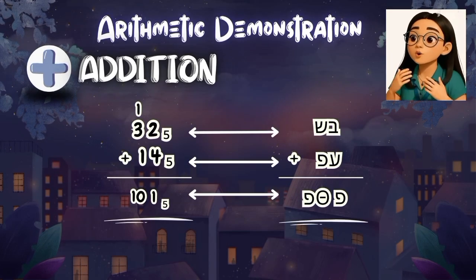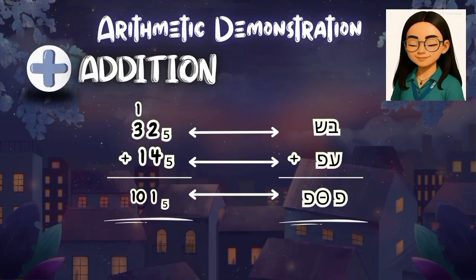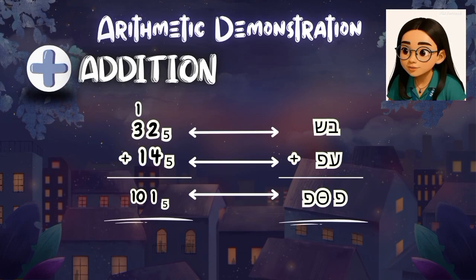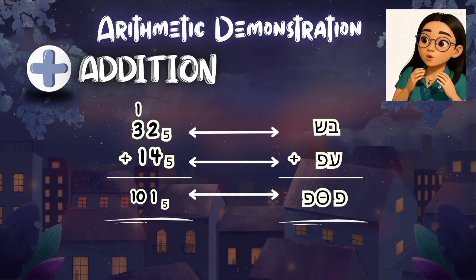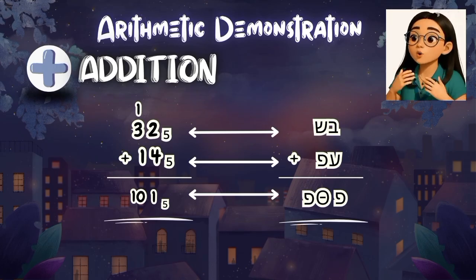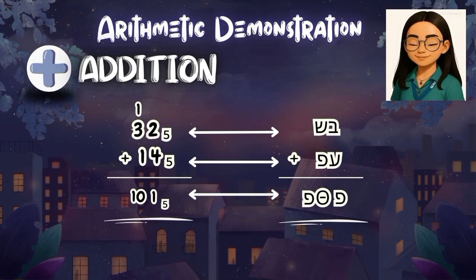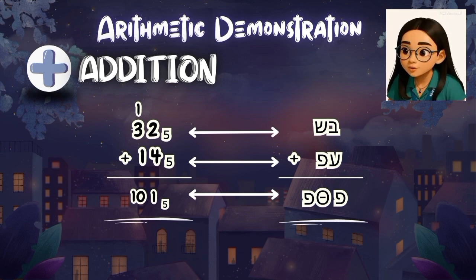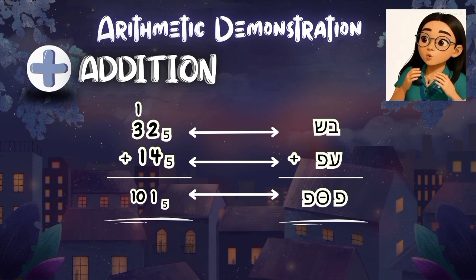For the second example, we have 32 in base 5, also known as Nexocora, and 14, which is Lumocora. Adding these two numbers together, we get a value of 101 in base 5, which can be called Lumo Nava Lumo.